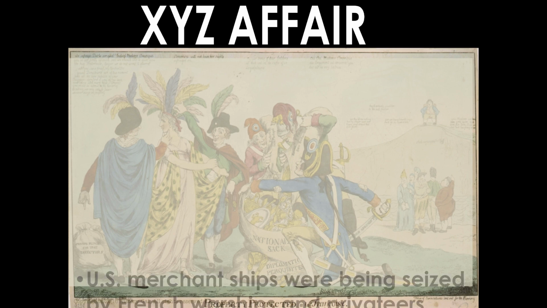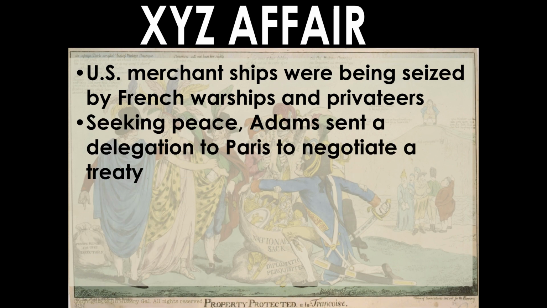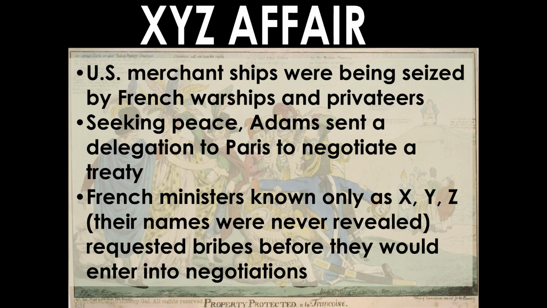So the next one was the XYZ affair. This was essentially where U.S. merchant ships, and we know merchant ships had to do with trade or commerce, were being seized by French warships and privateers. They were seeking peace, but Adams sent a delegation to Paris to negotiate a treaty. The French ministers, known as XYZ, so their names were not revealed, requested bribes before they would enter into negotiations.